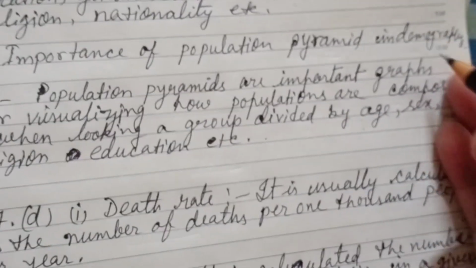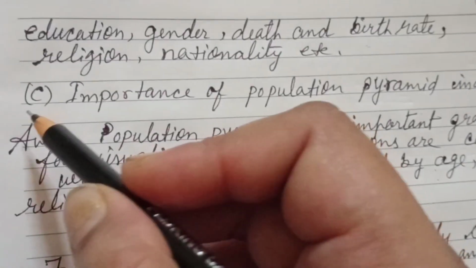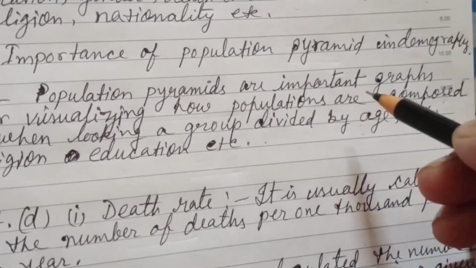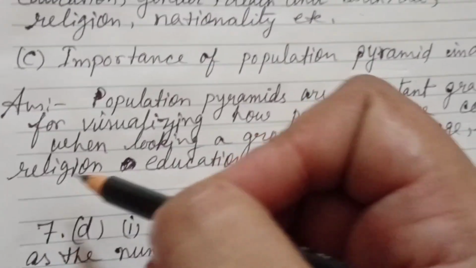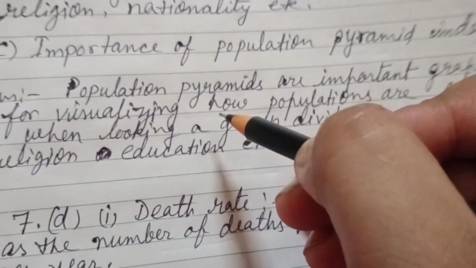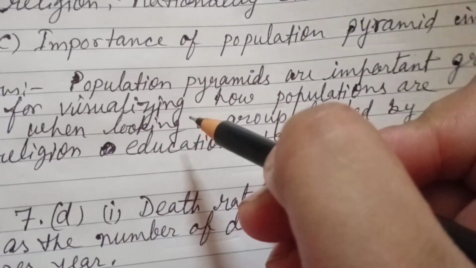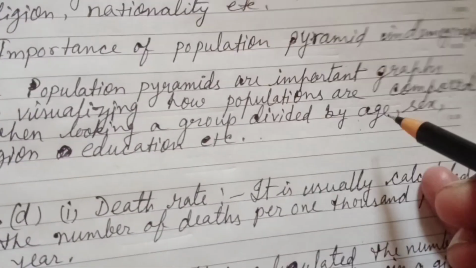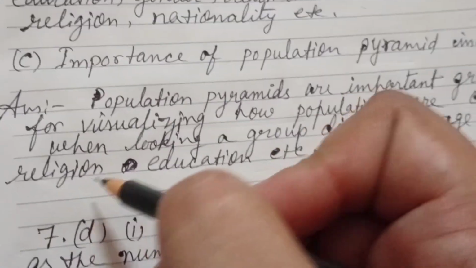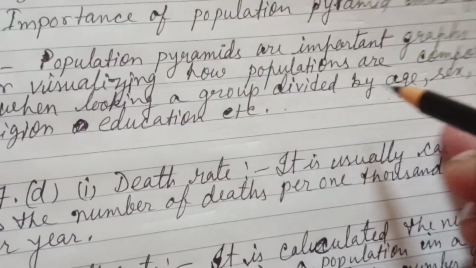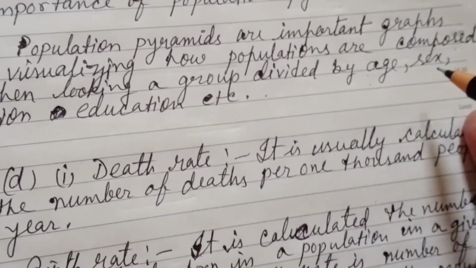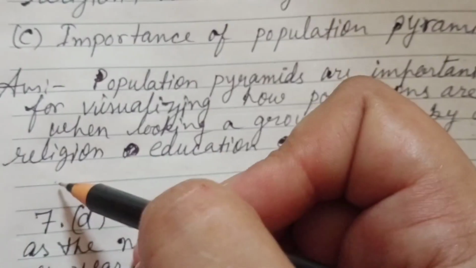Importance of population pyramid in demography. This is 7C question. Population pyramids are important graphs for visualizing how populations are composed when looking at a group divided by age, sex, religion, education, etc.